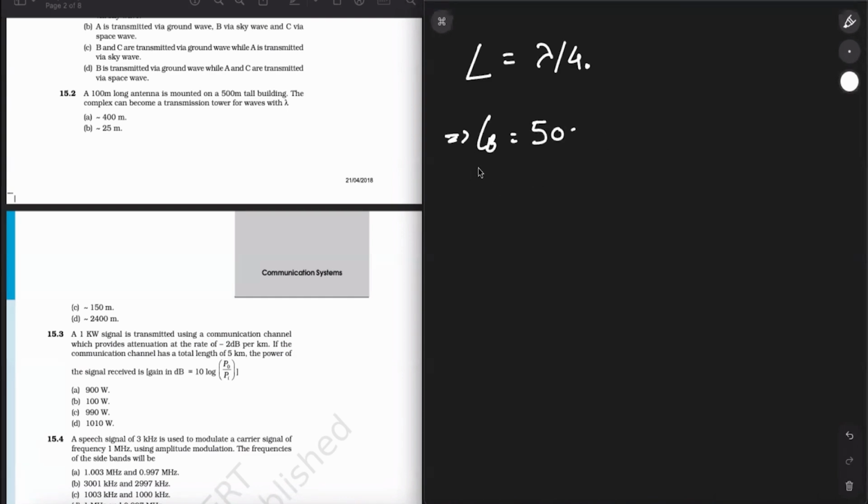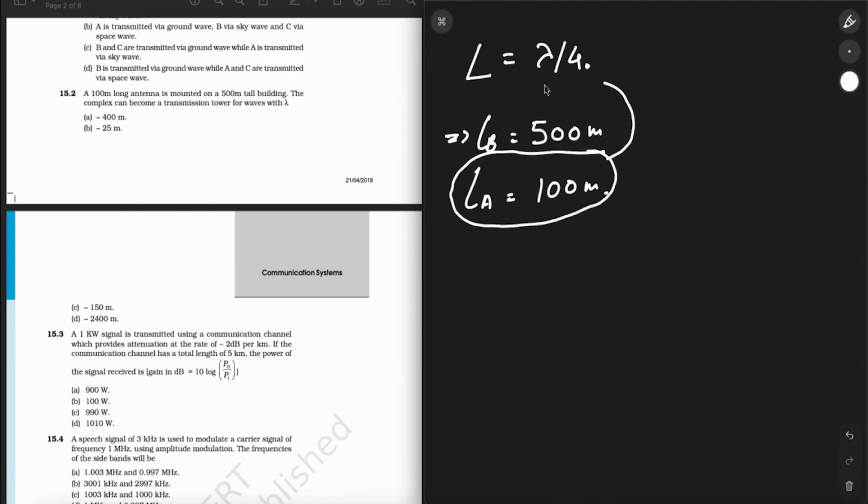The length of the antenna has been given as 100 meters. This antenna is responsible for the transmission of signals, so this length will be responsible for the transmission of this wavelength lambda.